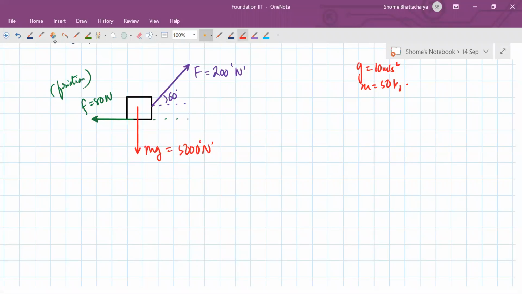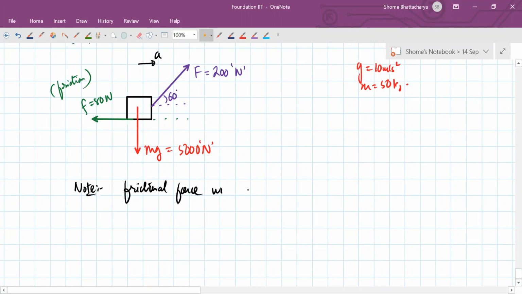Because the body is accelerating along the horizontal direction, we know the frictional force will act opposite to velocity or acceleration.